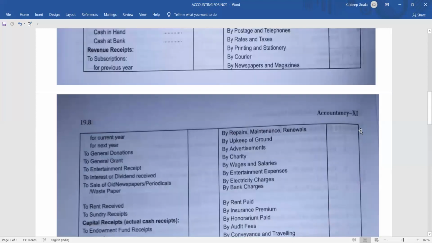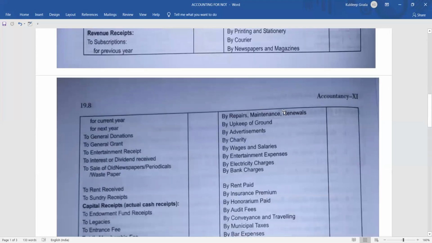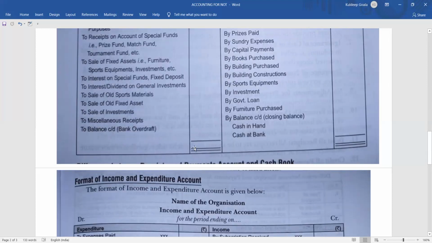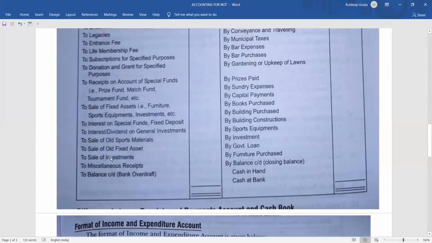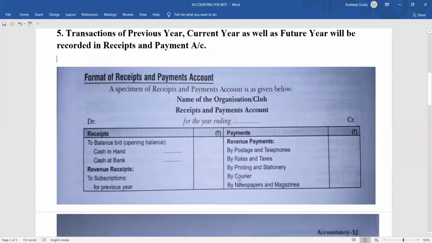Now if the payment side is more, then the receipt is less. You have received 10,000, but payment is 11,000. So 1,000 extra you have paid. So that will be taken as bank overdraft. I have withdrawn extra from the bank, otherwise I would not be able to pay extra, right? So that is why it will come as to balance carried down, bank overdraft. Clear? So this is how your receipts and payment account will appear.